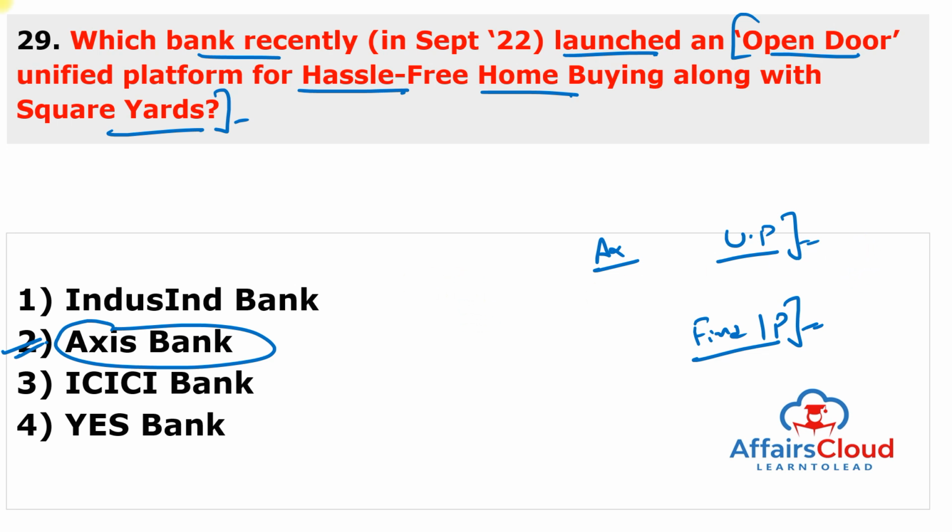And Square Yards will utilize the Axis Bank geographical reach and diversified portfolio of financial products to enhance the home buyer experience. It means Square Yards will provide the facility like finding and purchasing a house, and the finance will be provided by Axis Bank.